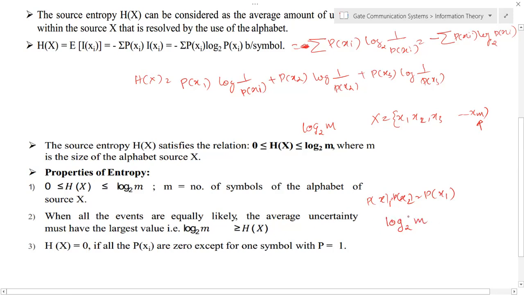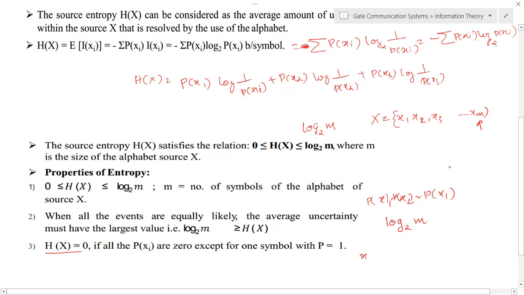So that is the maximum value. You will get maximum entropy, or average information will be high, when all the symbols have equal probability. And another property: H(X) is equal to 0 if all the probabilities are 0 except one symbol, whose probability is equal to 1.